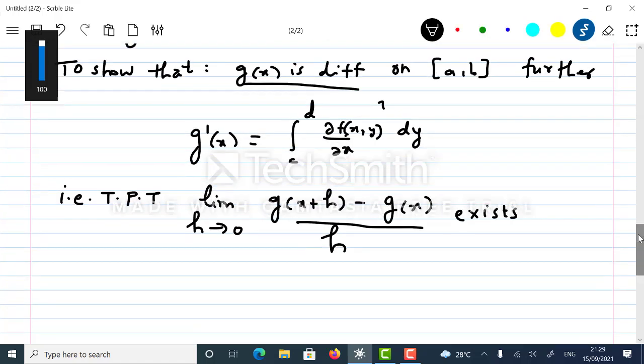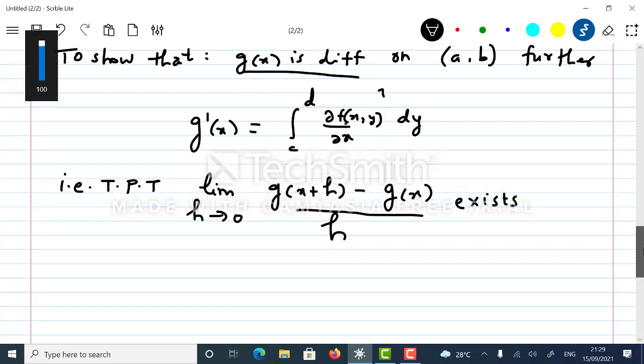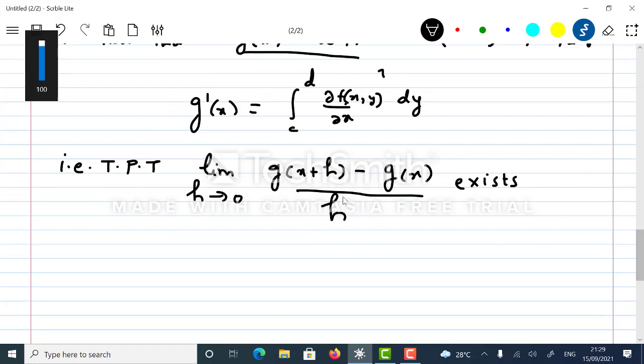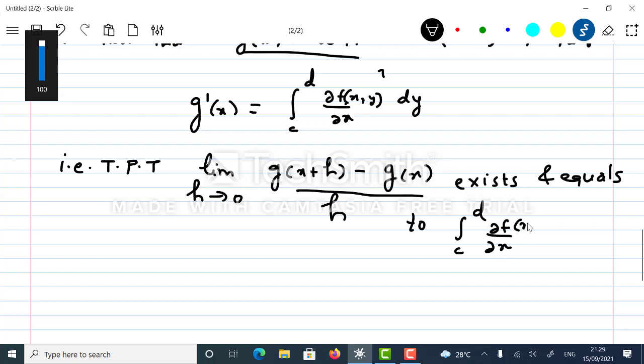Well, I should say it is open interval, that doesn't matter, because at a point I need to define differentiable. So okay, existence equals the integral from c to d of dou f upon dou x comma y dy.